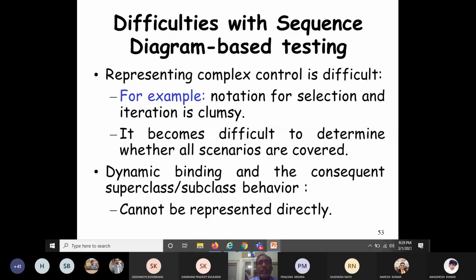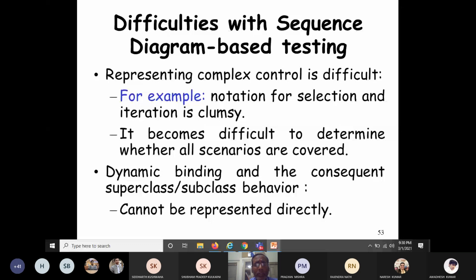The notation becomes clumsy, so it is difficult to represent complex control. It becomes difficult to determine whether all the possible scenarios are covered or not. The different scenarios we have already seen in the activity diagram, so all those different scenarios have to be represented in the sequence diagrams.